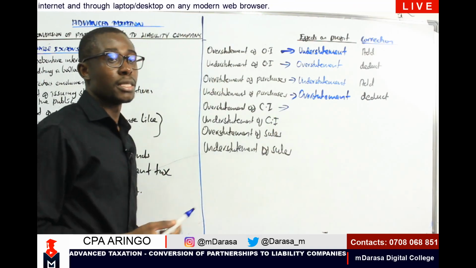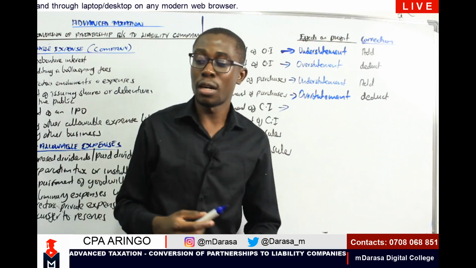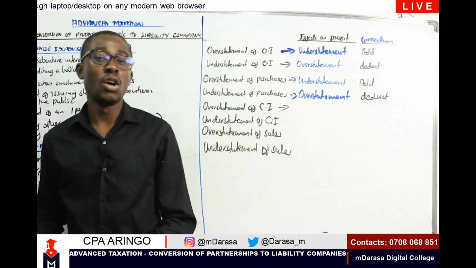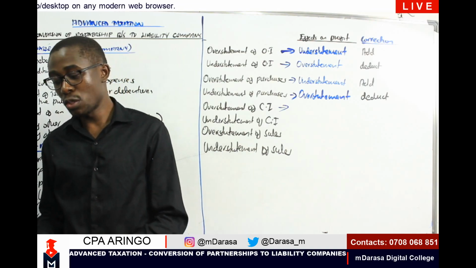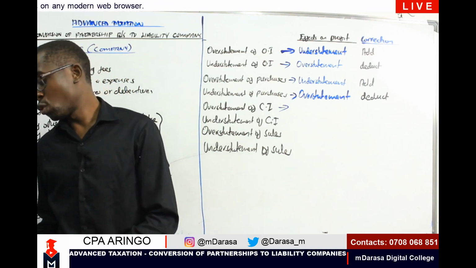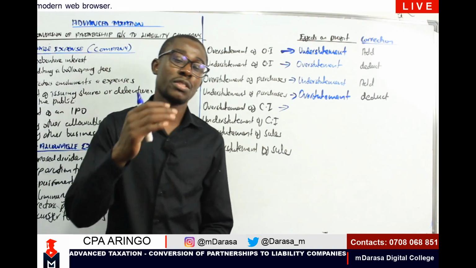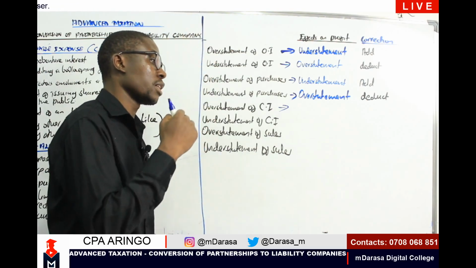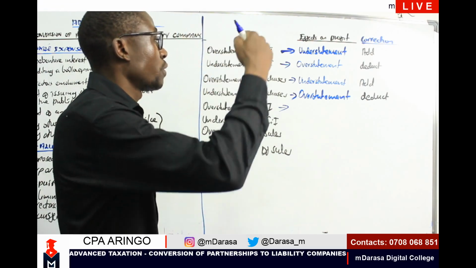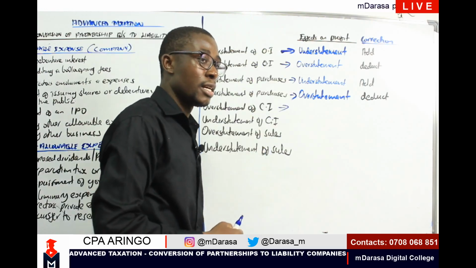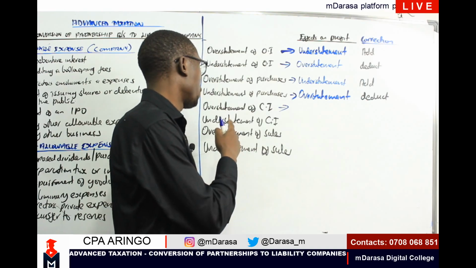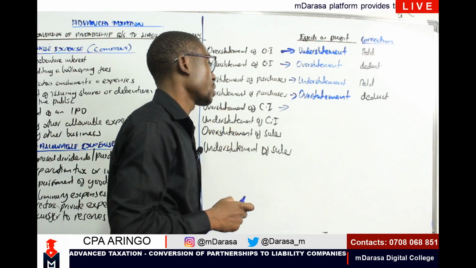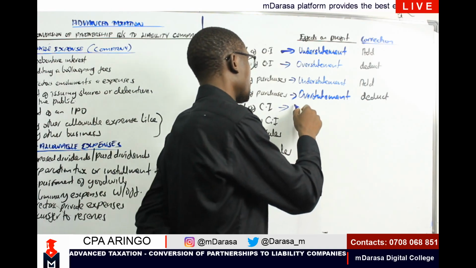In the event that we have overstated our closing inventory, what will happen to our cost of sales? Our cost of sales will reflect a lower figure than usual. And if our cost of sales is low, that means that our profit will be overstated. So the effect of overstating our closing inventory will lead to overstatement of what?